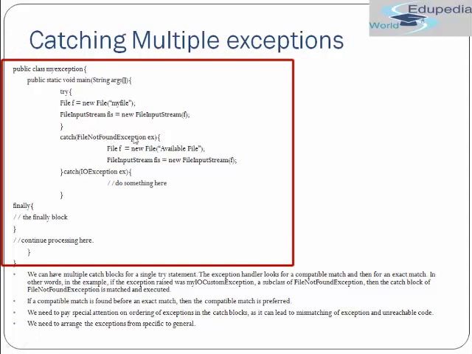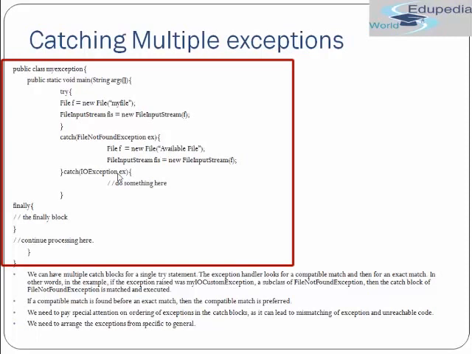Let's say my code could throw more exceptions. Let's say there are not just two lines, and I'm writing some big code where it can throw an arithmetic exception, a file not found exception, or even a SQL exception. So instead of writing a catch block for each of those 7 to 8 kinds of exceptions, we can also do this: we can simply write a catch block, and instead of including a subclass, we can include the Exception class. So instead of IOException, we can include Exception ex. It will handle each and every kind of exception because Exception is a superclass of every exception.